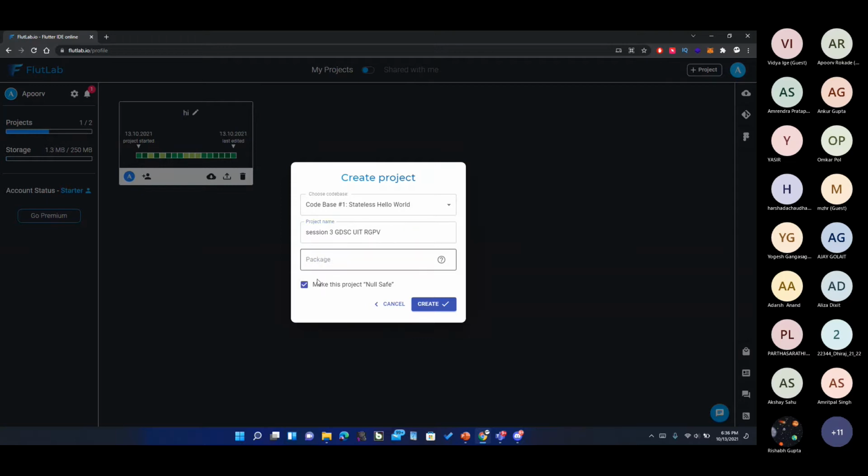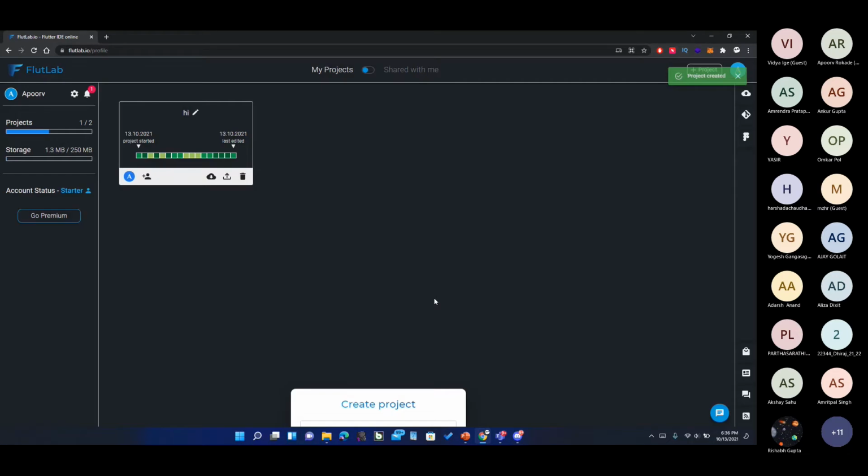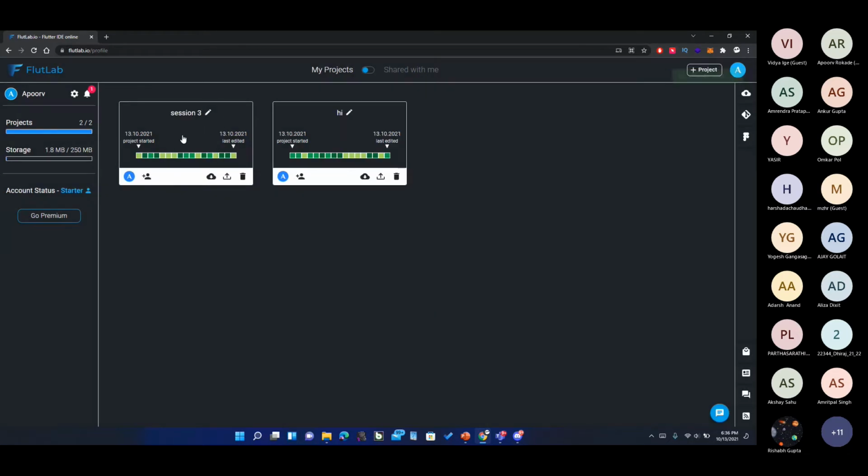And let's name this package name as anything, and let's hit create. The project name can be... okay, I got it. Session 3, correct. Okay, so I've created another project here, that is this session 3.